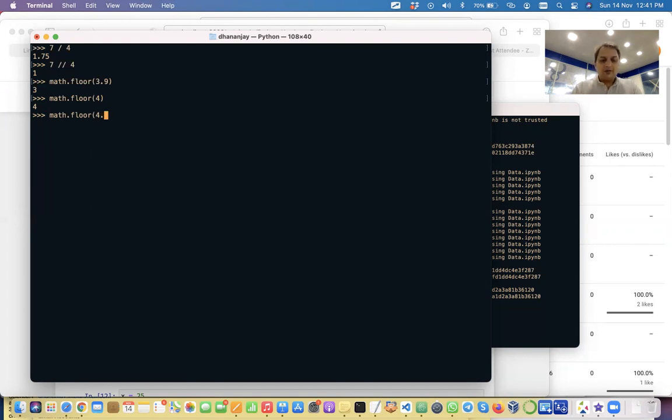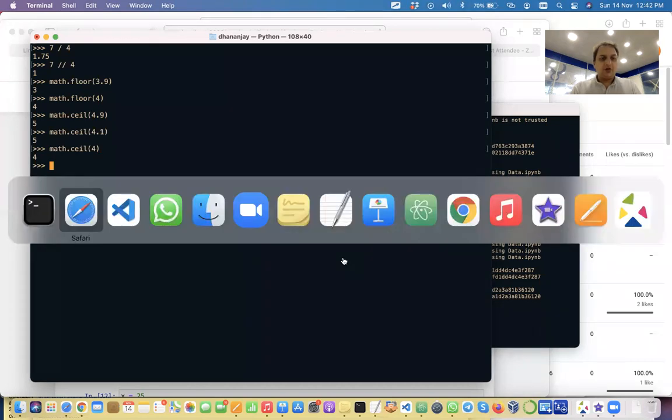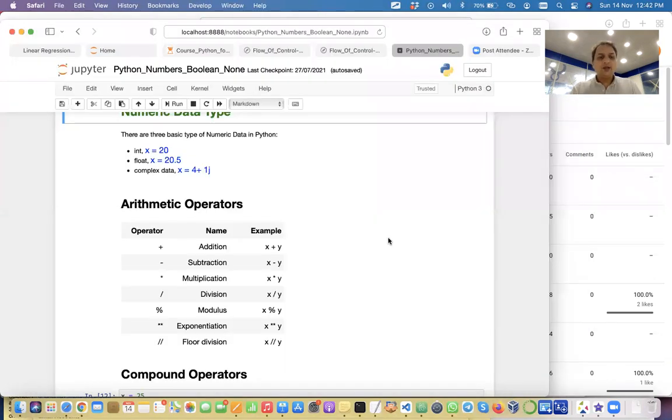Let's look at what is ceil. Ceil of 4.9? 5. Excellent. What is ceil of 4.1? 5. Excellent. What is ceil of 4? 4. Excellent. Okay, good. So you guys understand floor and ceil.